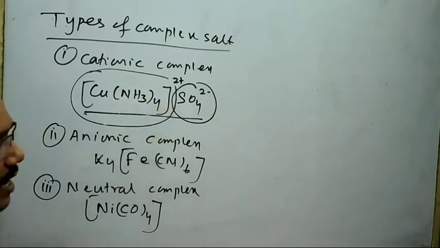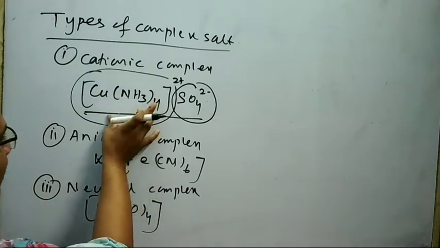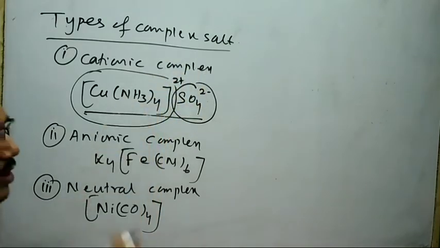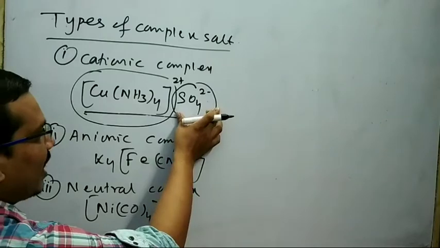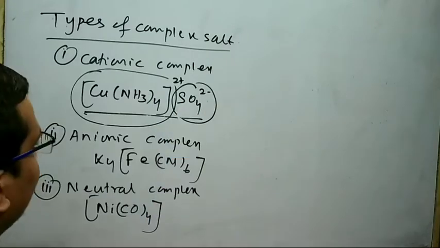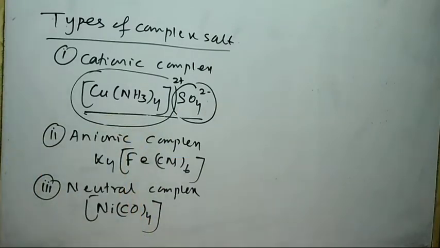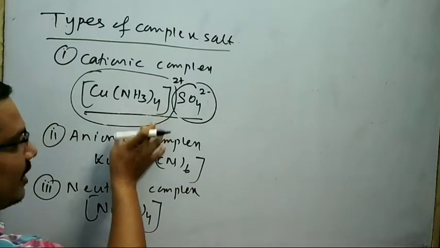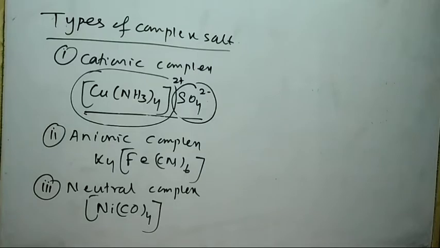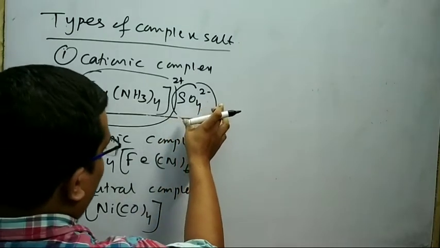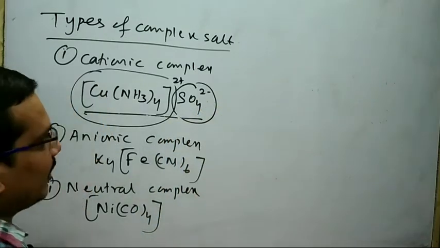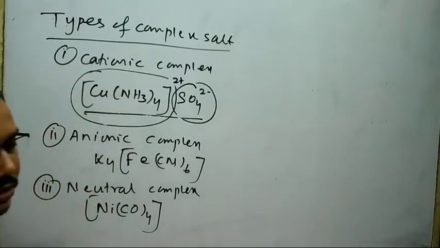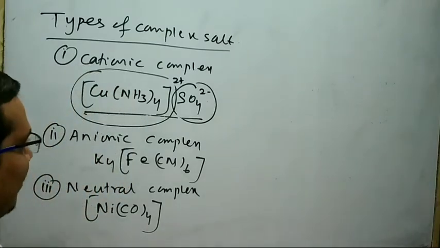That means in this type of compound, the coordination entity part is positive and the counter ion part is negative. From this example, it is clear that the complex in which the coordination entity part is positive and the counter ion part is negative is called cationic complex.